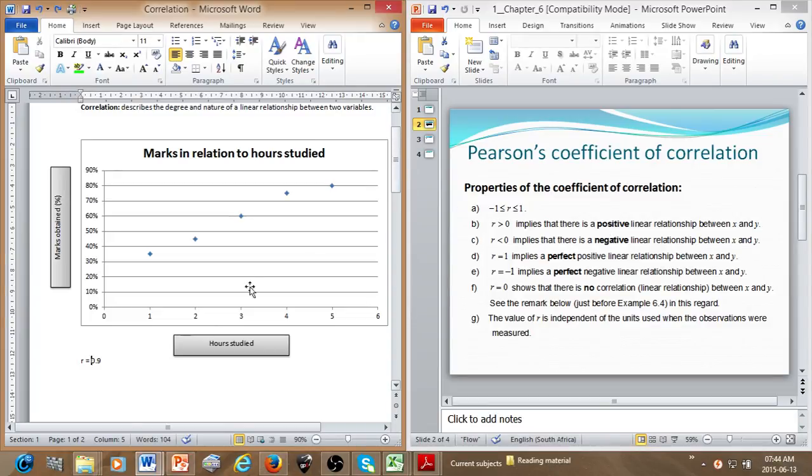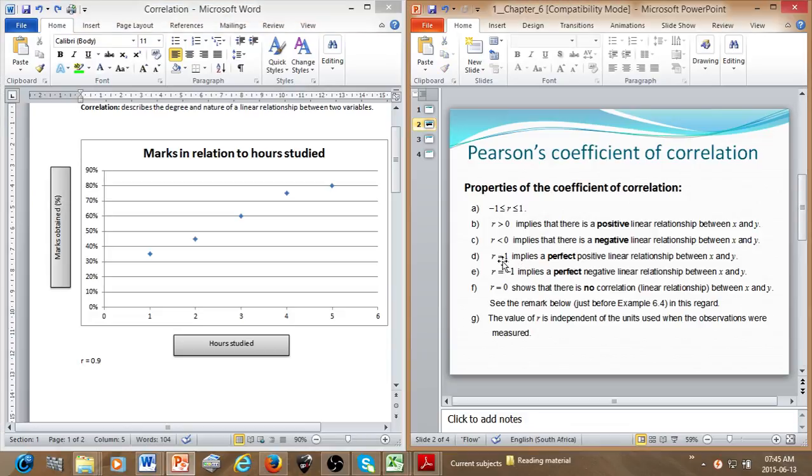Whereas if a negative sign is in front of the correlation coefficient, that will indicate that the relationship between the variables being studied is a negative linear relationship, but we'll get to that now.